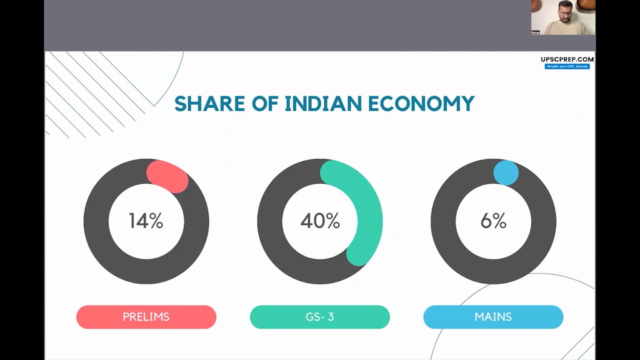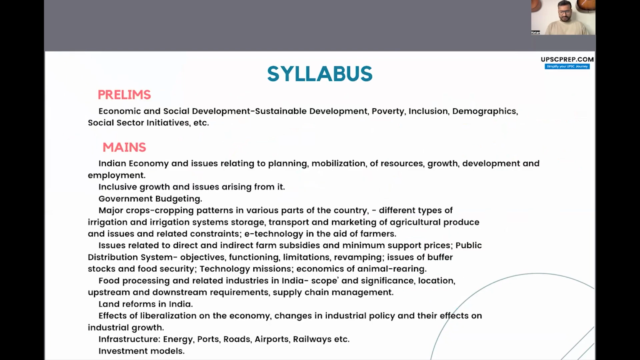Okay. Now let's look at the syllabus. Now UPSC gives a syllabus for Indian economy for both prelims and mains. Prelims में UPSC says that it will ask questions on economic and social development, sustainable development, poverty, inclusion, demographics, social sector initiatives, etc. Now this etc. is very important because it now covers everything under the sun that you can ask in Indian economy, and UPSC has been asking everything, almost everything.